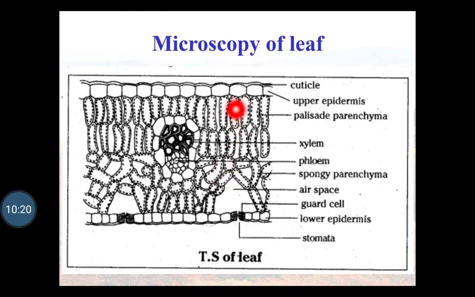If the palisade cells are present on both sides, it is called an isobilateral leaf, and if they are present only on one side below the upper epidermis, it is called a dorsiventral type of leaf. In these palisade cells, the chloroplasts are present. In the chloroplast, the chlorophyll and thylakoids are present.